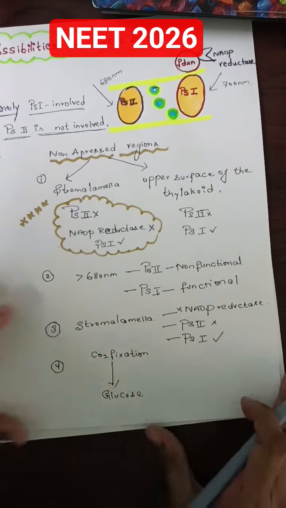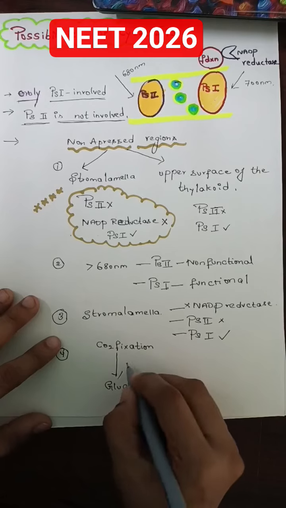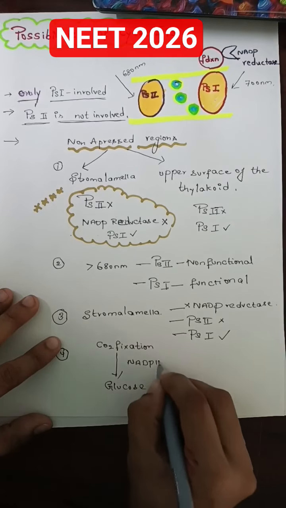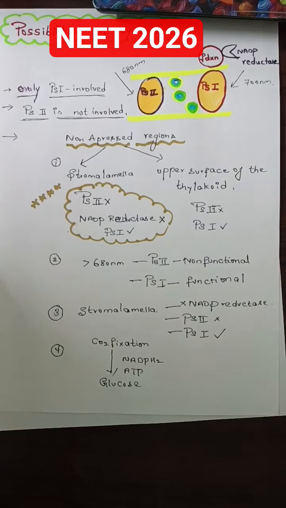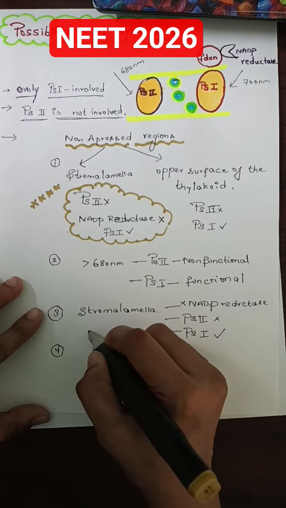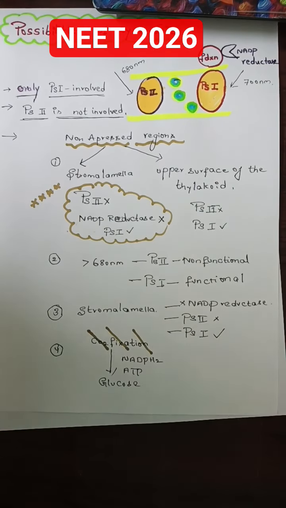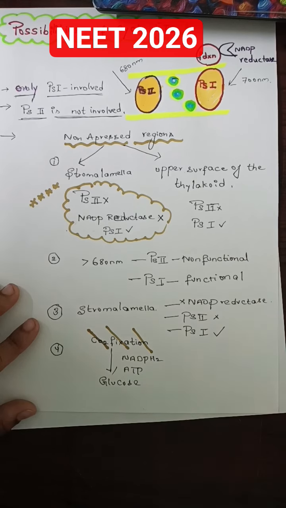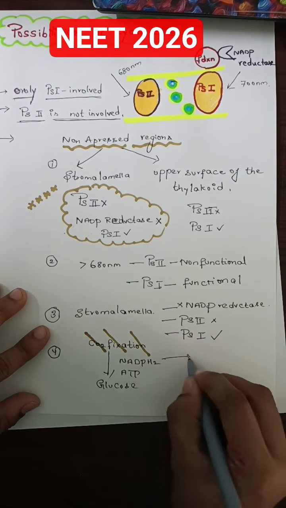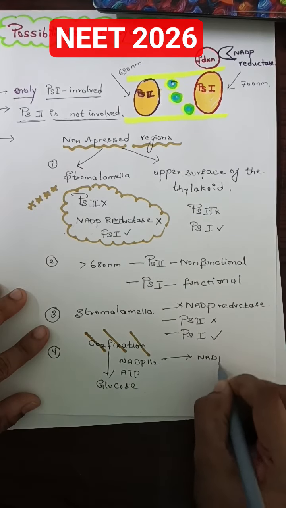And for this step, what you really require are the products of the light reaction. One is NADPH2, another one is ATP. Please try to understand. So what happens if the carbon dioxide fixation is not going to take place for some other reason? NADPH2 is not utilized, even ATP is not utilized. Let's say if the NADPH2 is not utilized, it won't convert into NADP plus, right? When NADPH2 is utilized, there is a conversion of